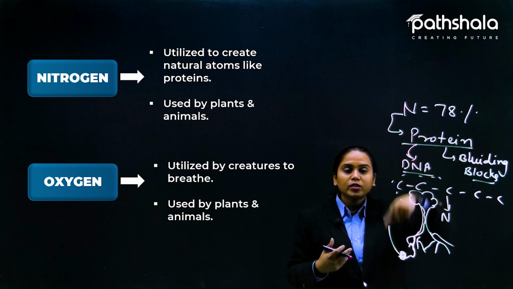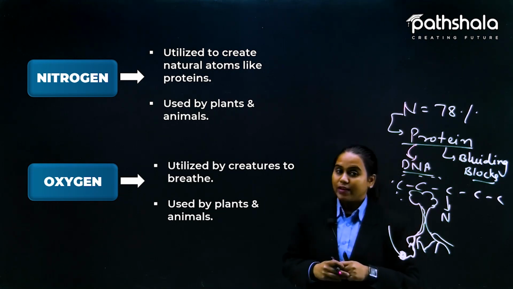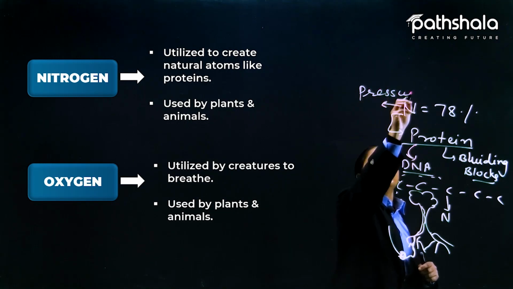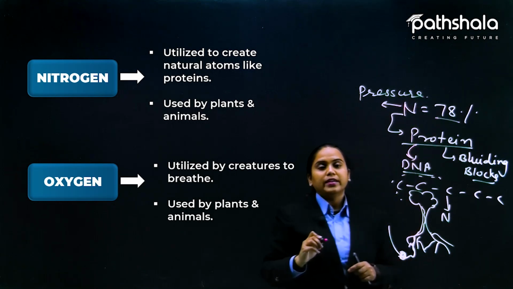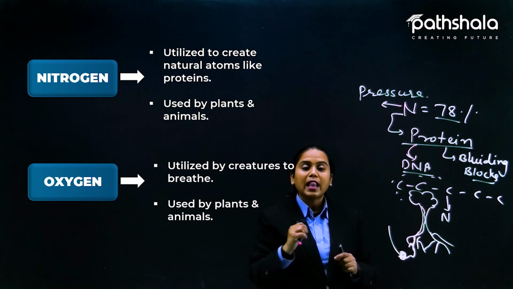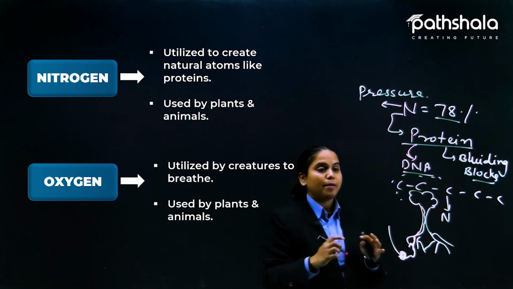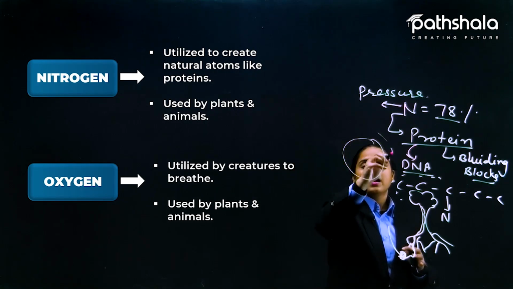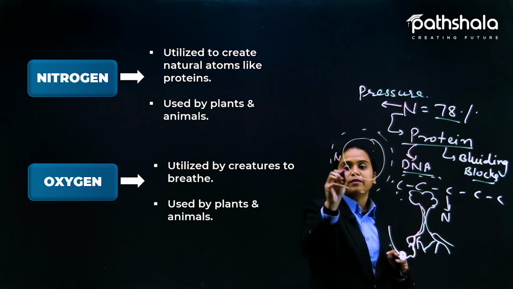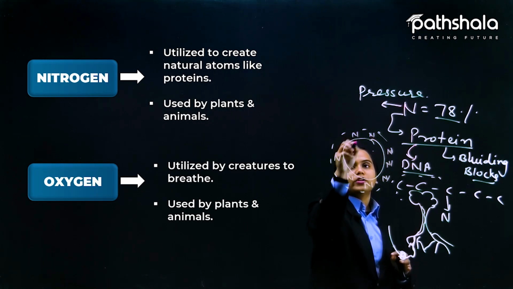Okay, so this was one reason, but there is one more reason why nitrogen is very important: to create pressure in the environment. You know that this 78% is a lot of amount. That big amount is going to help us produce such a pressure here in the environment. You know that we are living on the earth and that has a certain atmosphere, and this atmosphere has a maximum number of nitrogen molecules that are actually not so reactive.